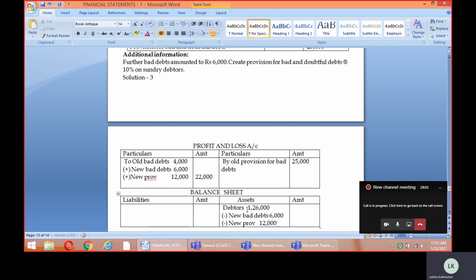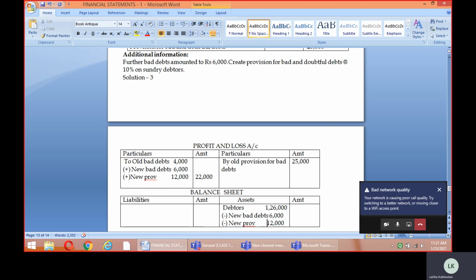So after deducting the values, we will show the value outside here. 1,26,000 minus, directly, we are supposed to deduct 18,000.